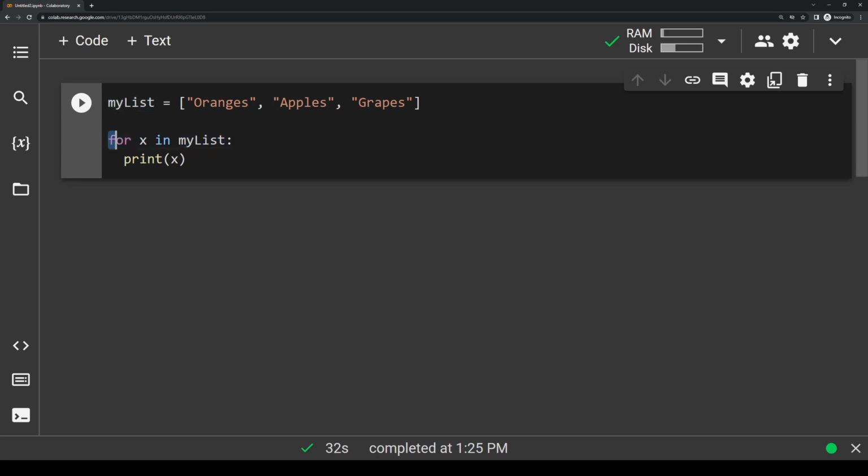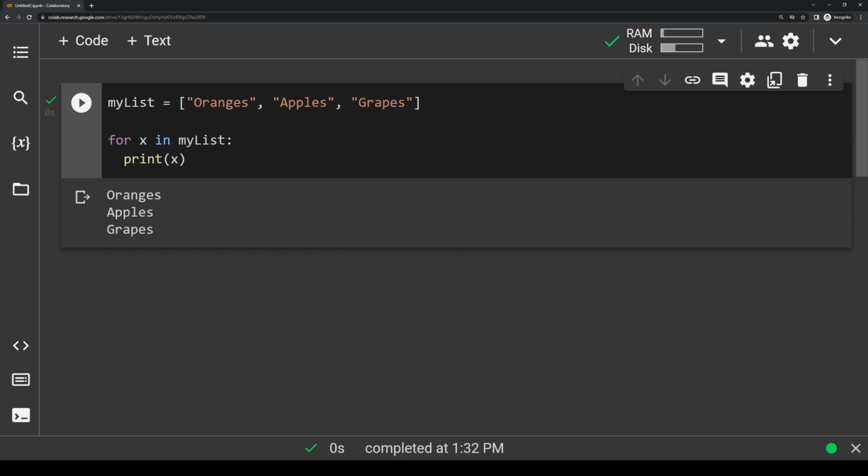So this loop header is basically saying, we're going to look through every single item in my list, and at each iteration, we're going to set that item equal to x. So then in the body, if we just print out x, we're actually going to end up printing out all the elements of the list. So for example, when the for loop starts, it's going to set x equal to oranges. And then we print that out, and then it goes back up here, it sets x equal to apples, then it prints that out, then it goes back up one more time, sets x equal to grapes, and then it prints that out. So we can actually run this, and you'll see it prints out oranges, apples, and grapes.